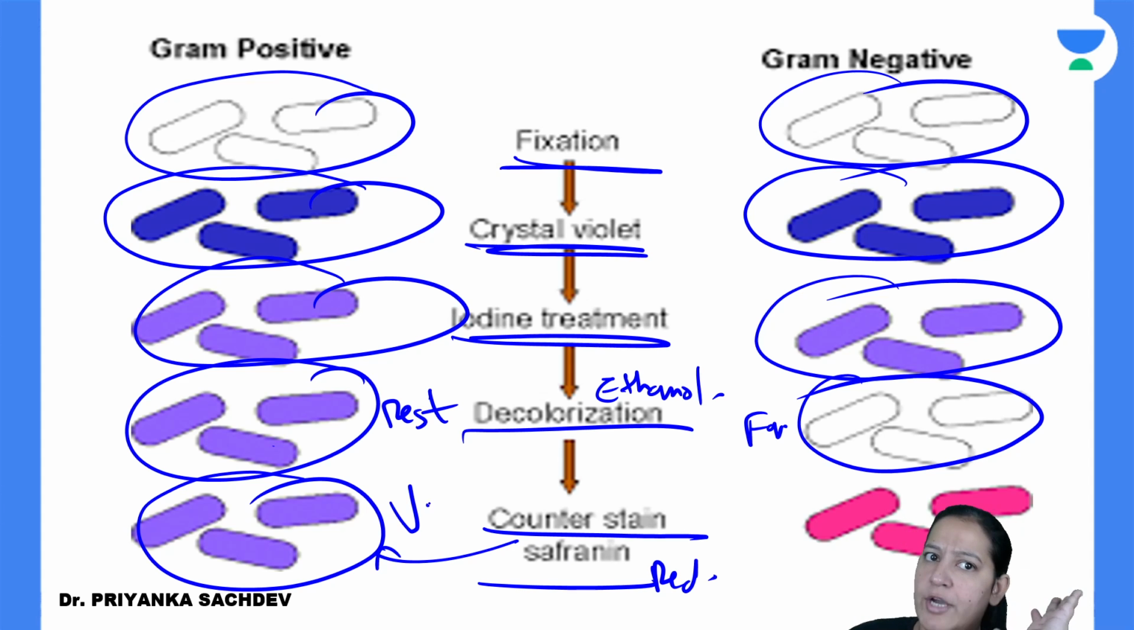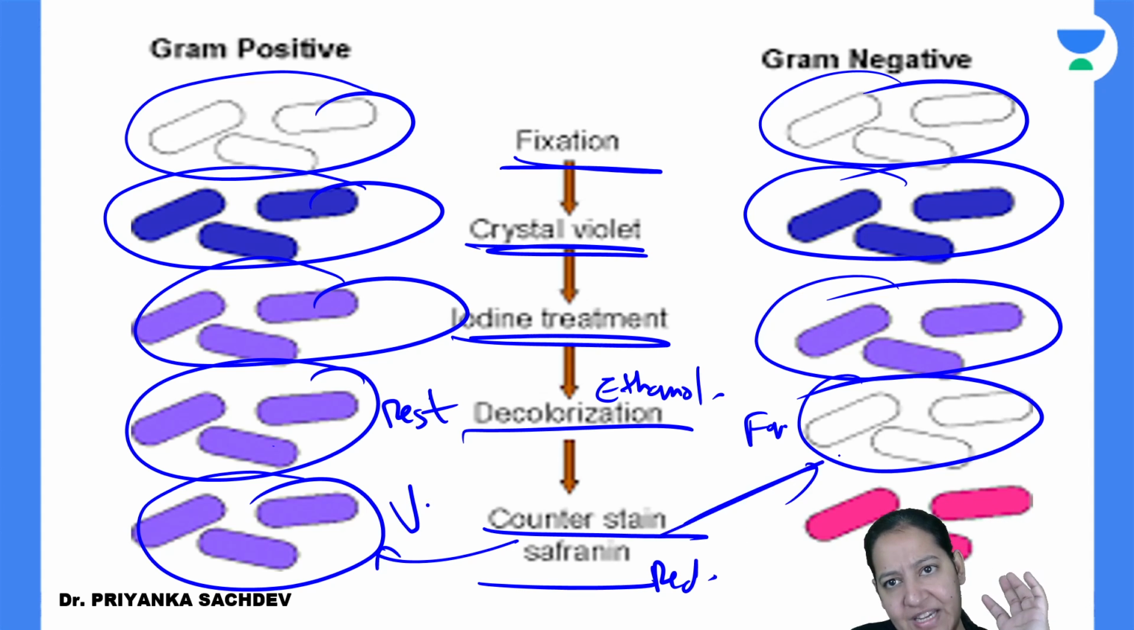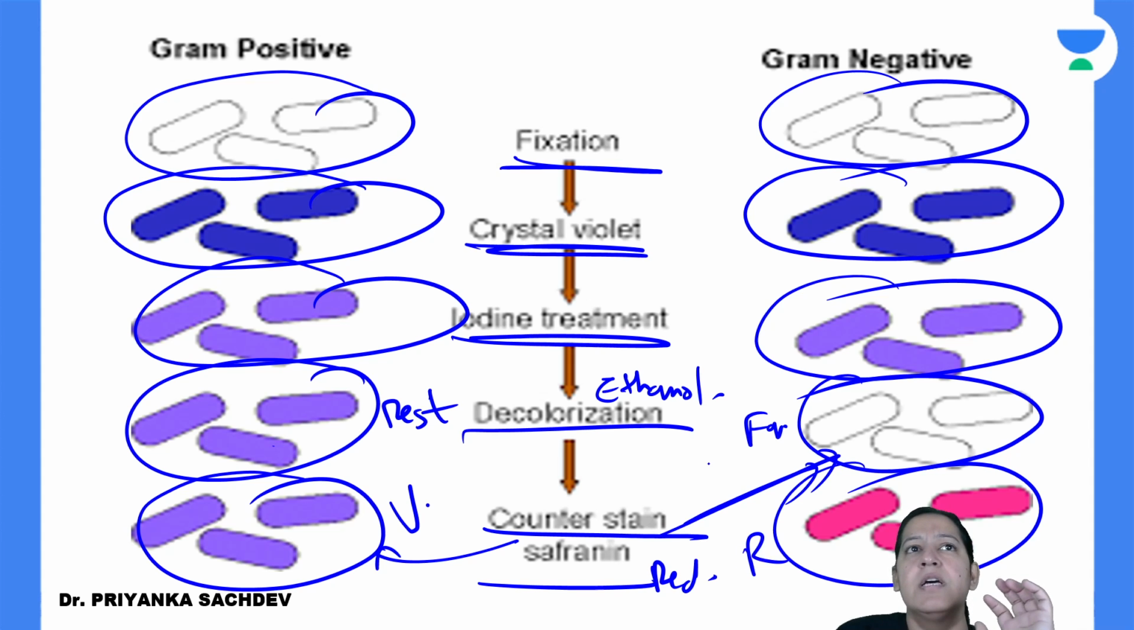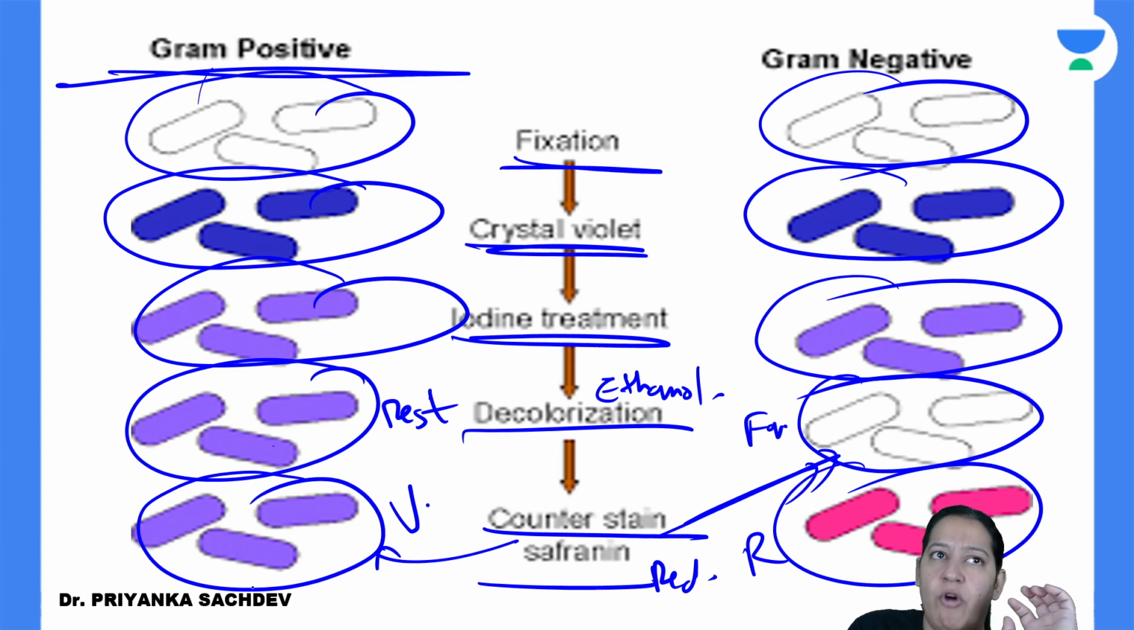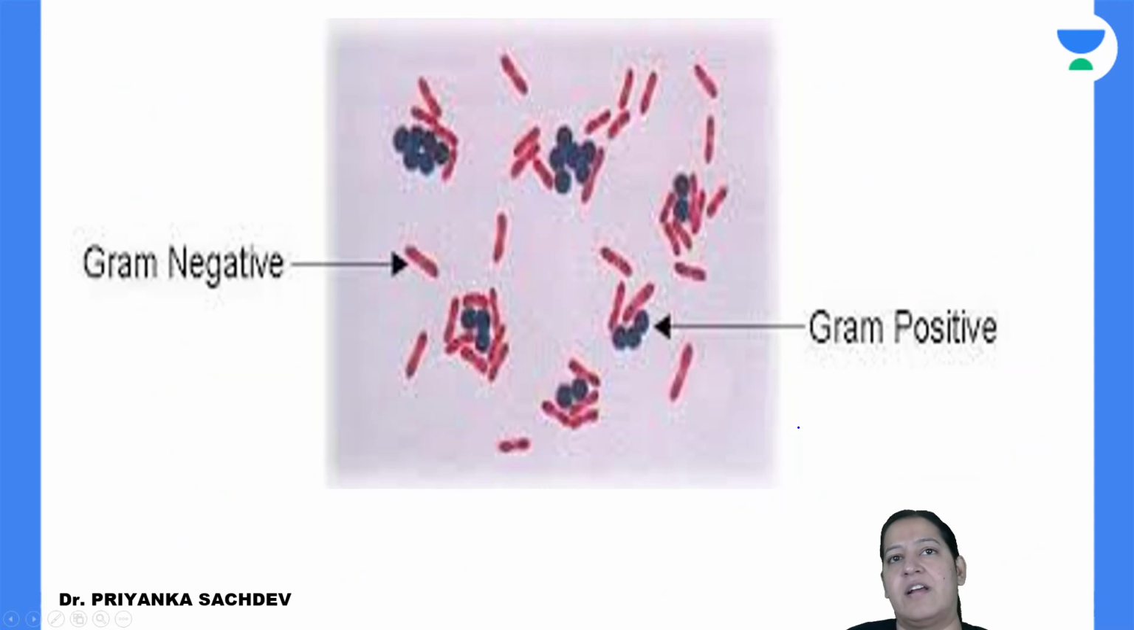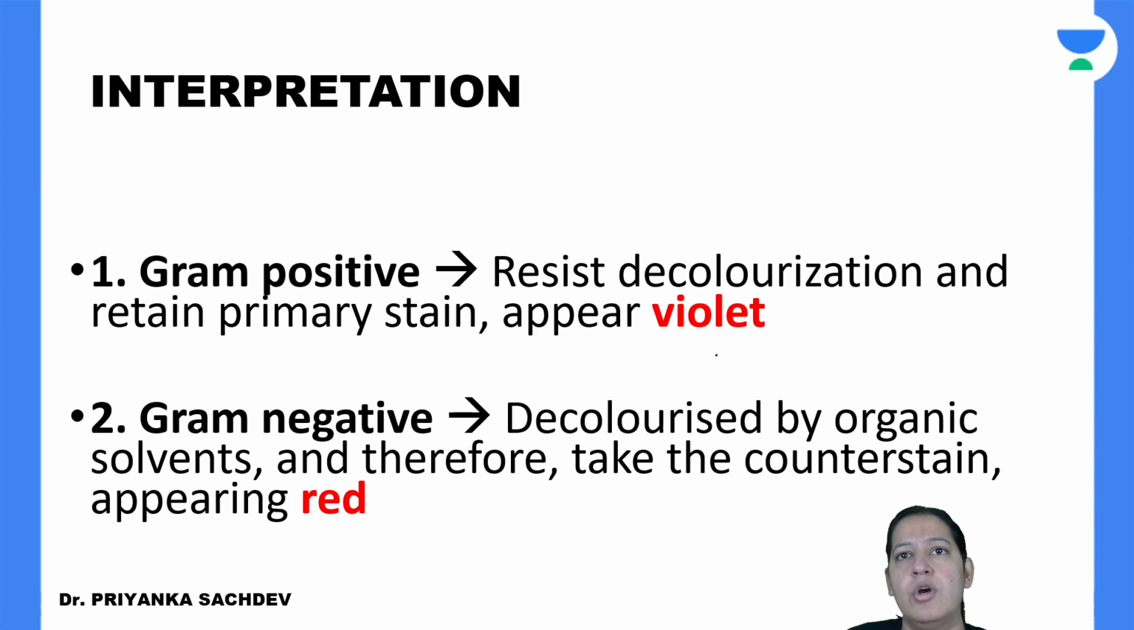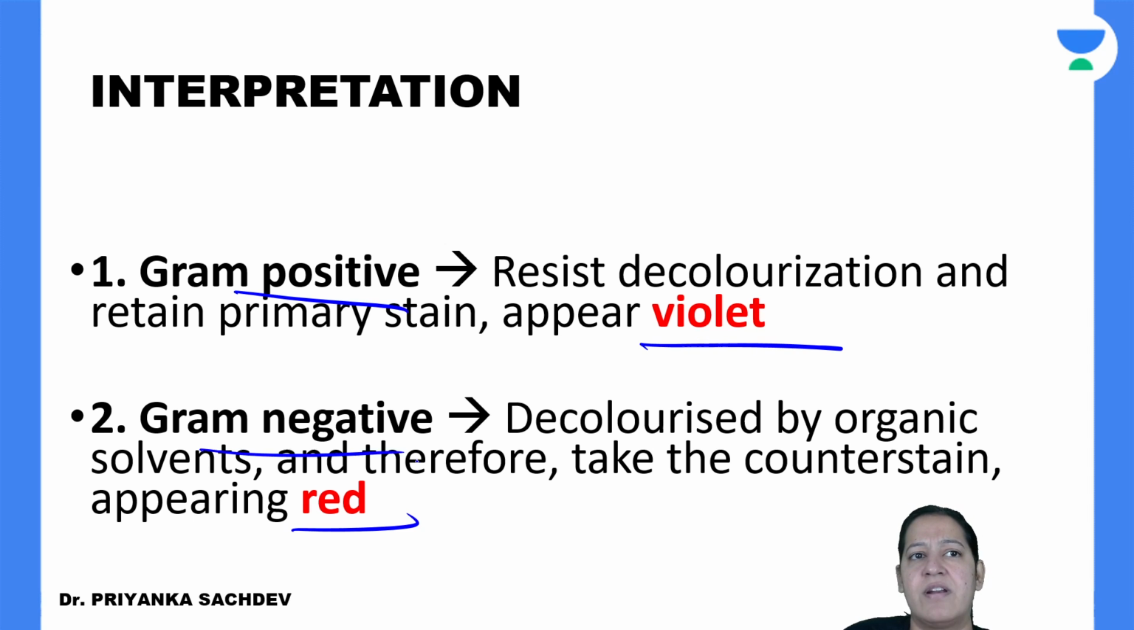So they will remain violet only. And the one which become transparent will take the red stain and they will become red. So these are gram positive, they are violet color. These are gram negative, they are red color. Give me a thumbs up. So in this slide, you can see both, the violet one also, the red one also. So violet one are the gram positive, red one are the gram negative.